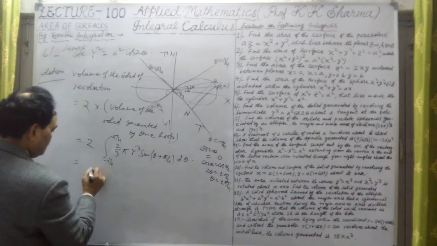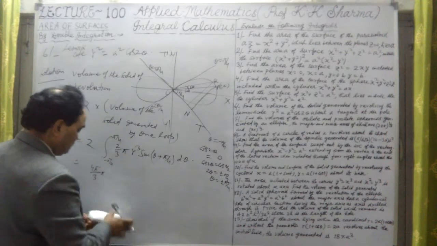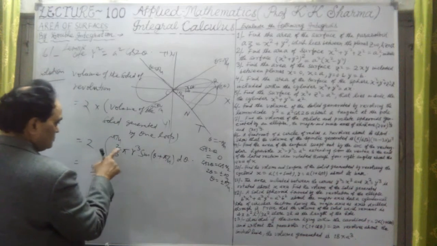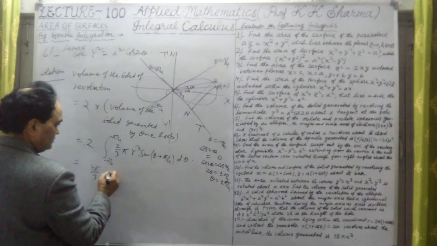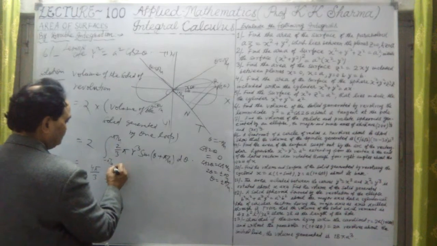Now this is 4 by 3. Let me further solve it. This is 2 times 2 pi by 3, within bracket it is minus pi by 4 to pi by 4.